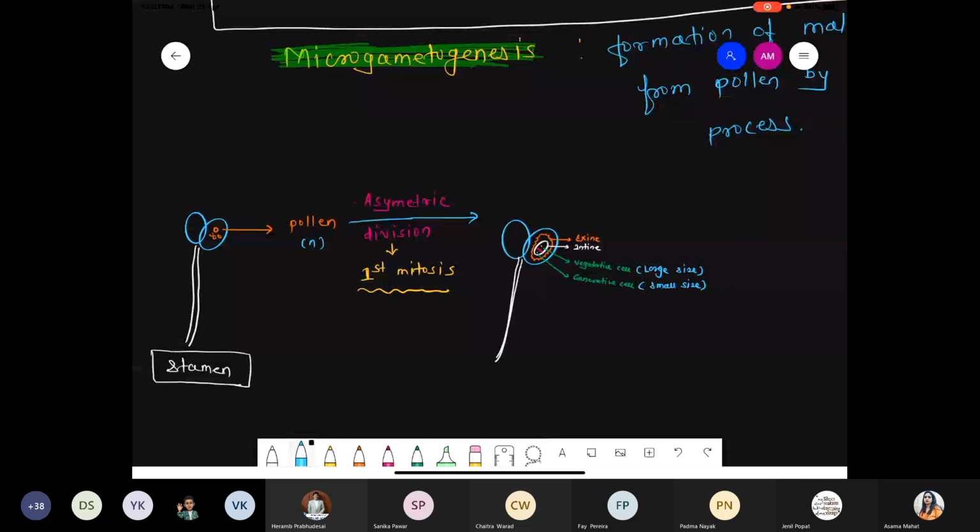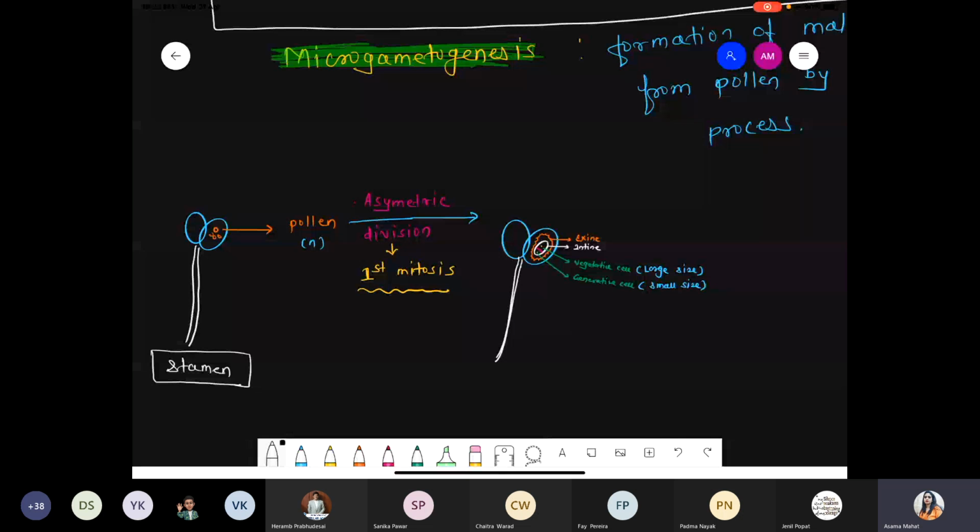Got it? Any doubt about the vegetative and generative cell? A single pollen grain undergoes the first mitosis, asymmetrical division. Due to asymmetrical division, two unequal size cells form: the vegetative cell, large size, and the generative cell, small size.